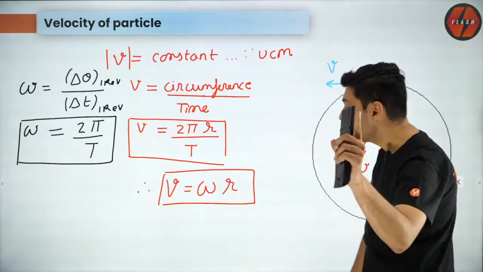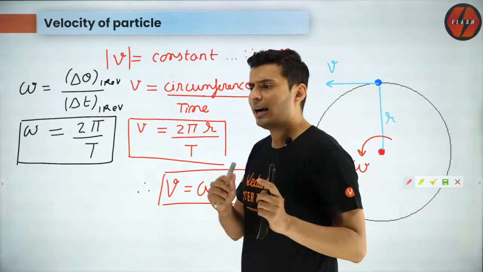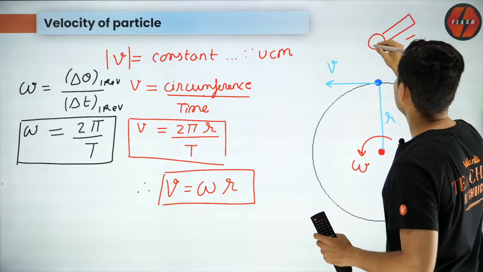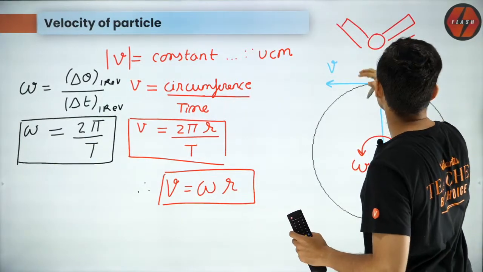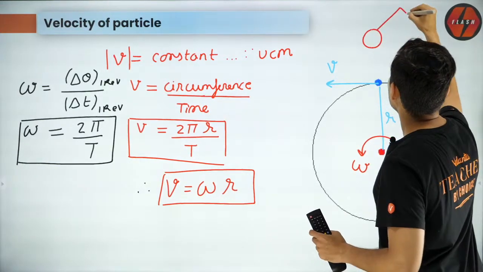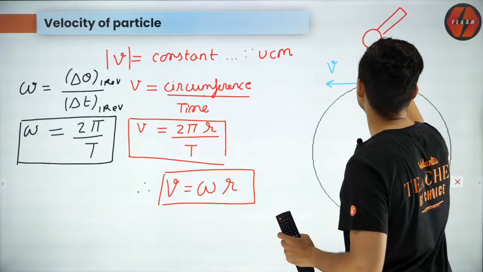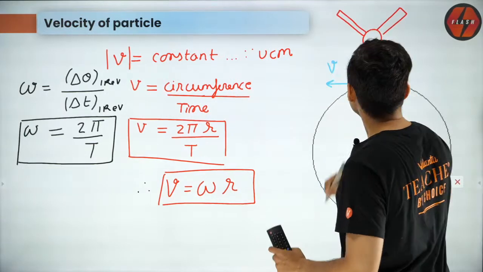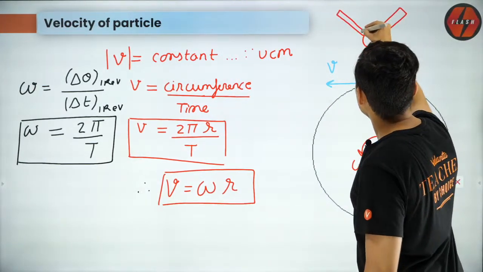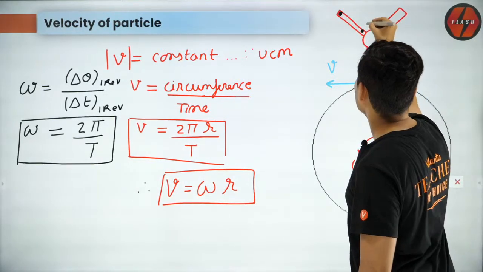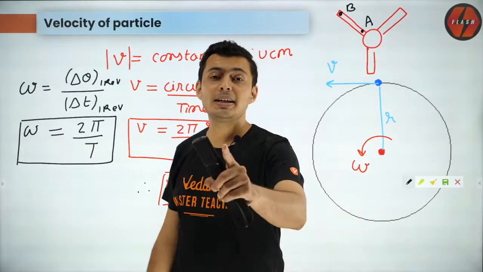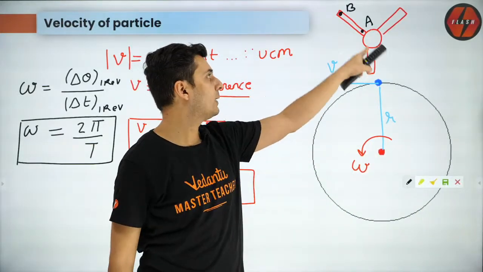Now imagine, guys, there is a fan like this. This is your ceiling fan. Just one second, let me draw it a little bit properly. This is your ceiling fan, something like this. Tell me guys, if I take a point here and a point here, let's call this point A and this point B, which point has more angular velocity?